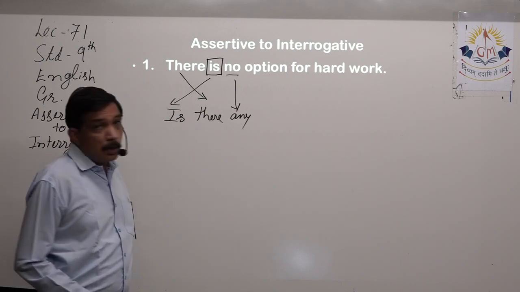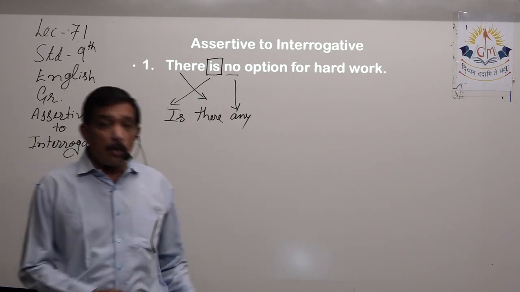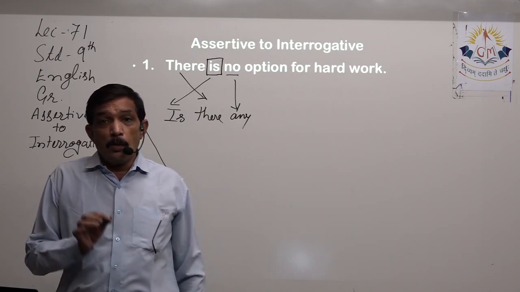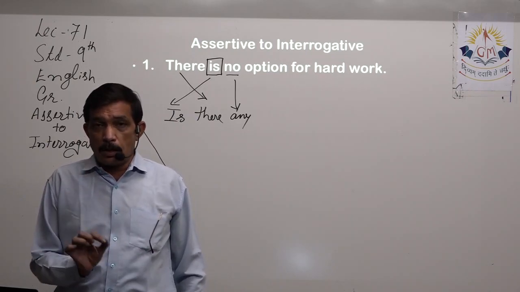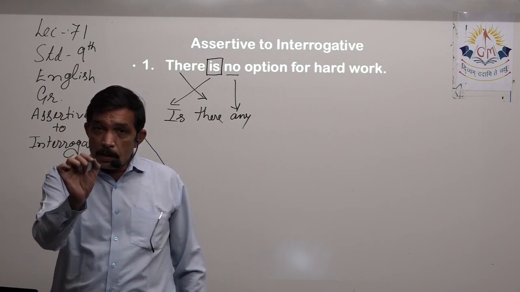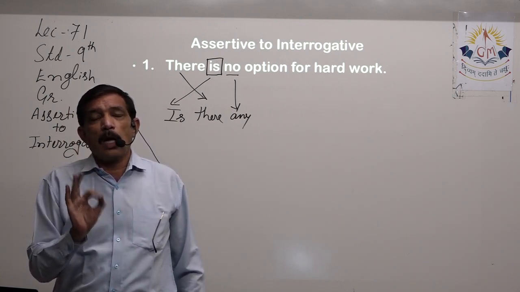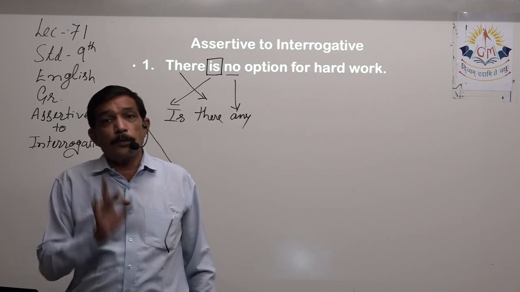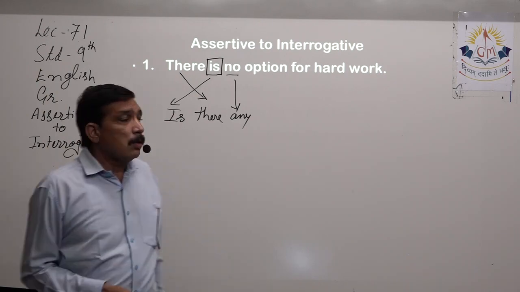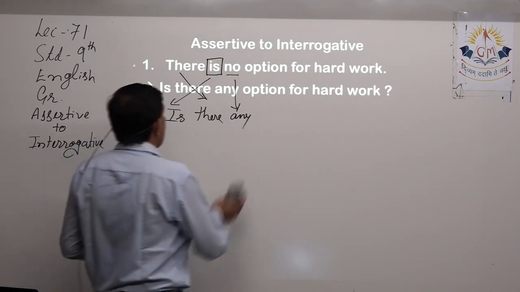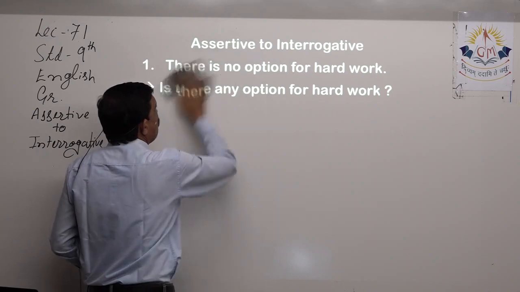But as we are doing the transformation, do not forget to put a question mark at the end of the interrogative. Otherwise, even if your answer is right, but you do not have a question mark at the end, don't think you'll get half a mark. So if you want full marks, follow the rules properly. So what's going to be the answer? Is there any option for hard work?